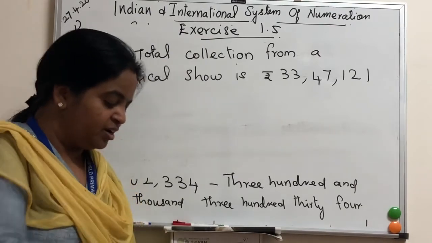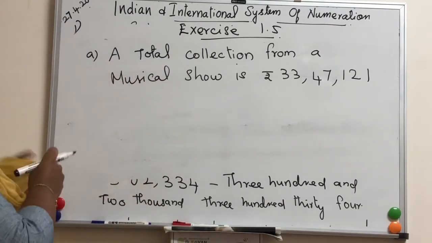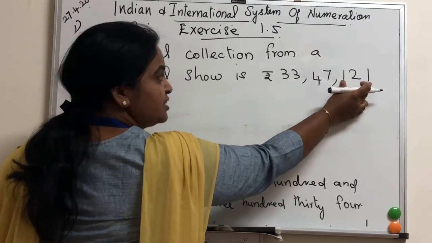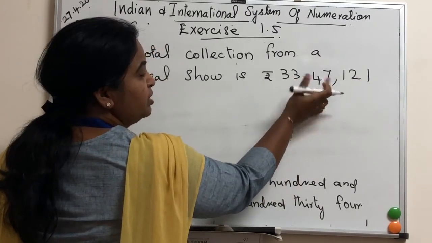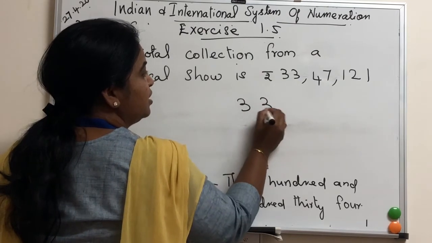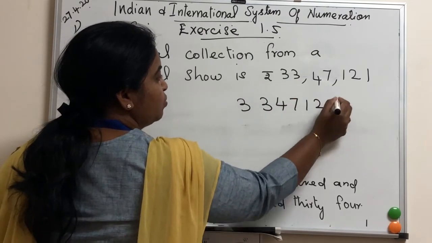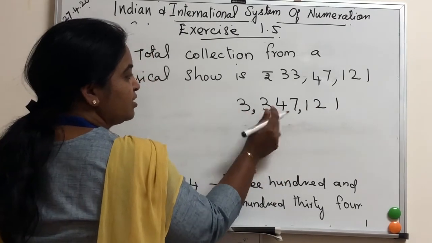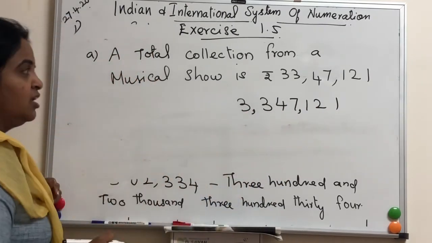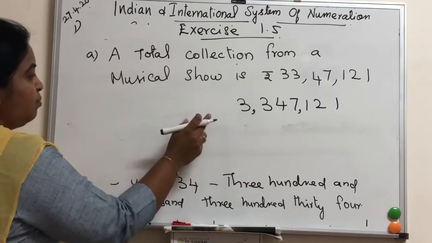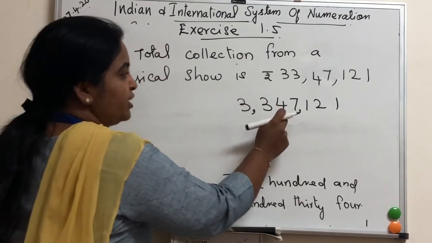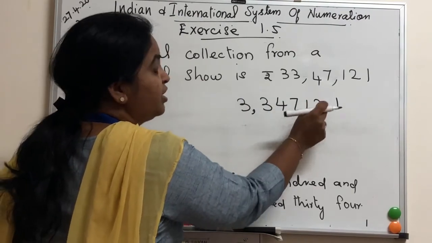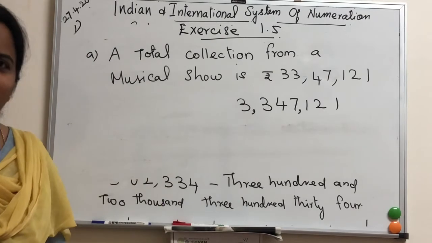The same thing what we did in the last exercise. How will you change to the international system? Last 3 is same. This one 3 will be there, no? So what you have to do? 3, 3, 4, 7, 1, 2, 1. So the last is ones period, then thousands period, then million. Then how will you write? 3,347,121. Do you got it?